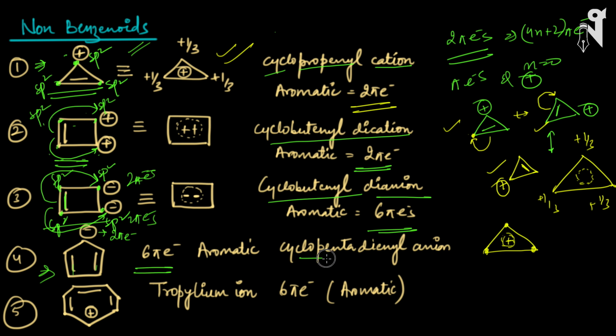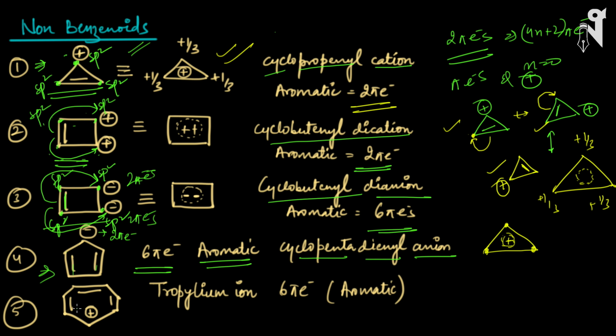This is called a cyclopentadienyl anion. When you draw the resonance structures, you will see that the double bond is also getting distributed among all the carbons, and the negative charge is also getting distributed among all the carbons. This molecule will be aromatic.